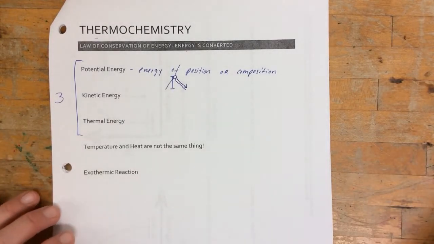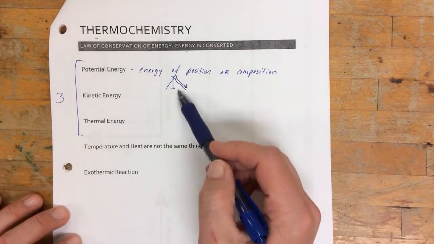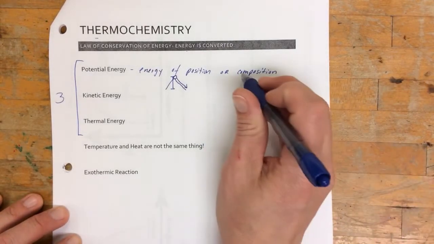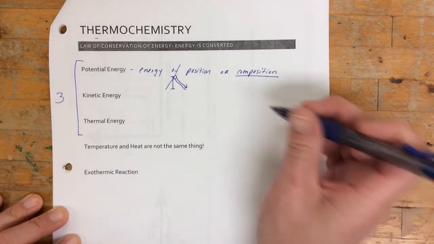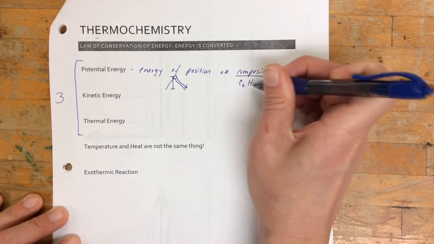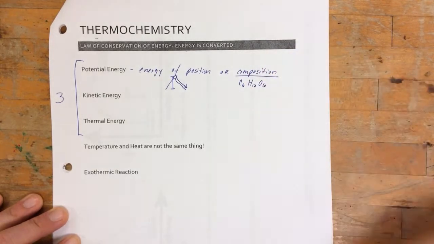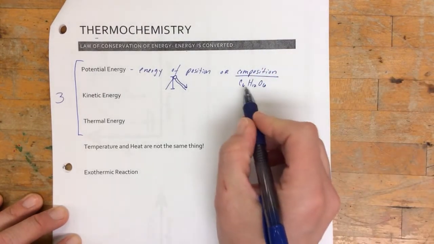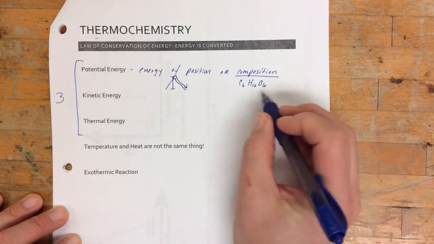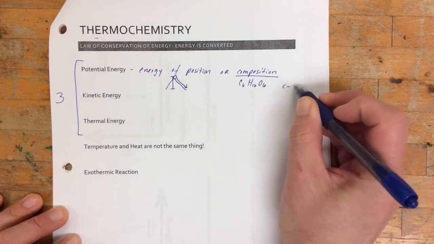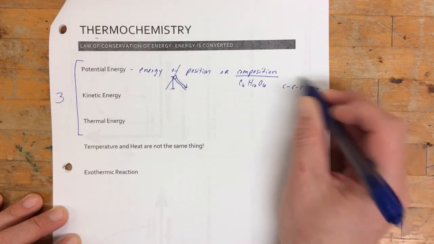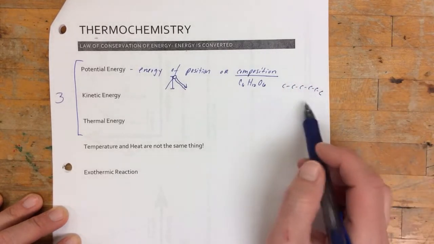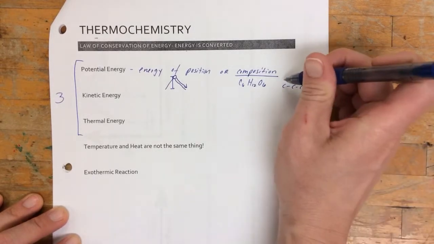But that whole height and gravity thing is not so useful in chemistry. What's more useful is composition. If you take a glucose molecule, C6H12O6, that's a lot of different bonds in there. It's a six-carbon chain, all combined together, and then you have the oxygens and hydrogens attached to the outside.